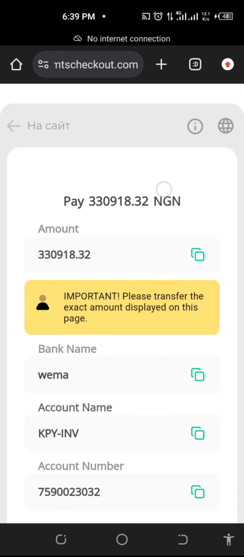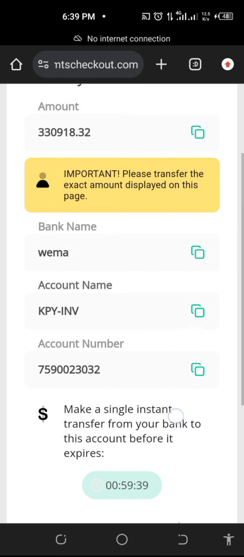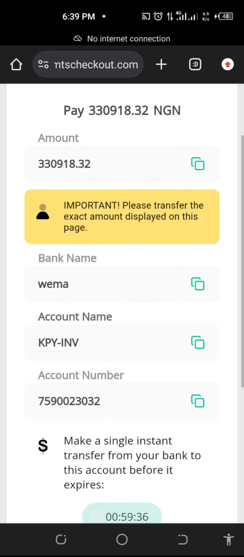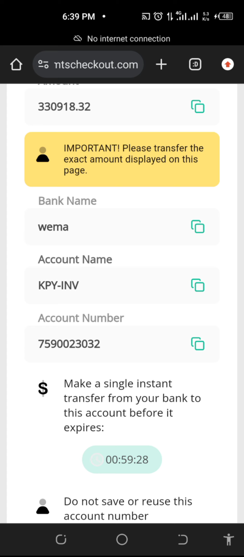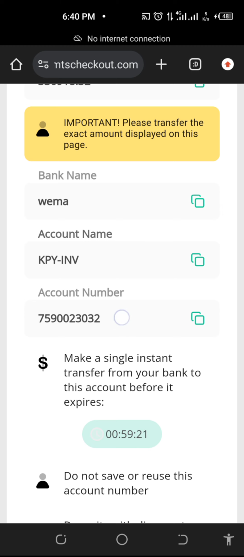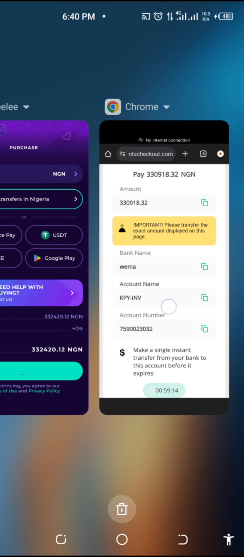Even the amount has dropped to 330,000 because of the exchange rate. The exchange rate is not stable. So it is simple. This is the bank I'm paying to: Wema Bank. This is the account name, and this is the account number. I will just copy the account number. Then I'll send the amount that I want to pay.